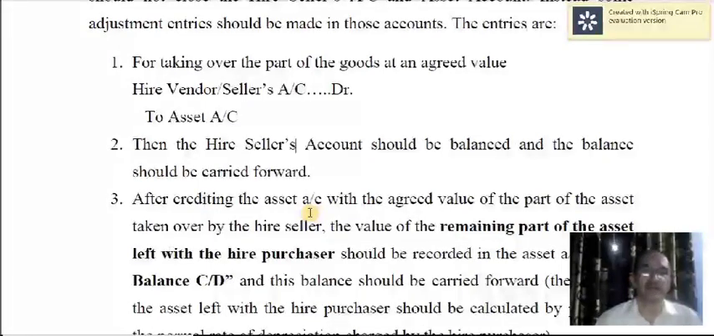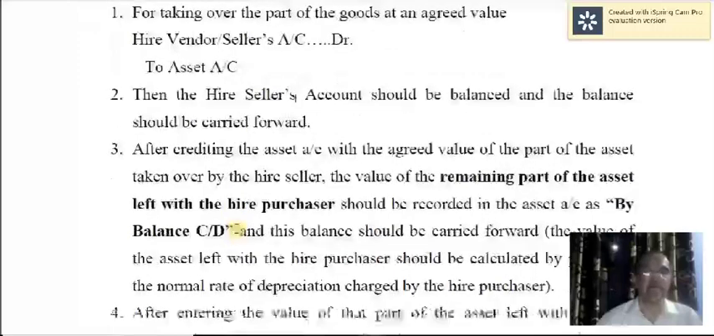Hire vendor's account debtor to asset account. Then hire seller's account or hire vendor's account should be balanced, and the balance should be carried forward. And this entry also will be recorded in asset account, because see, hire vendor's account into asset account. So asset account is credited by hire vendor's account or hire seller's account. This entry has to be recorded in asset account also.